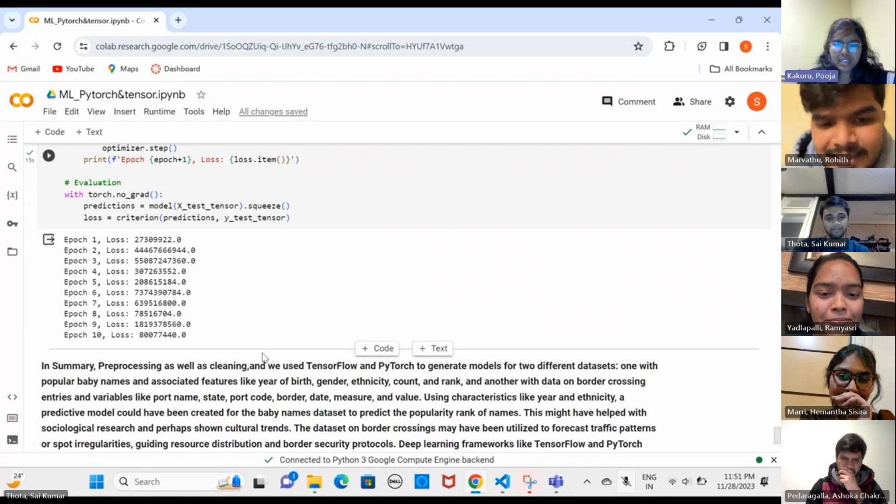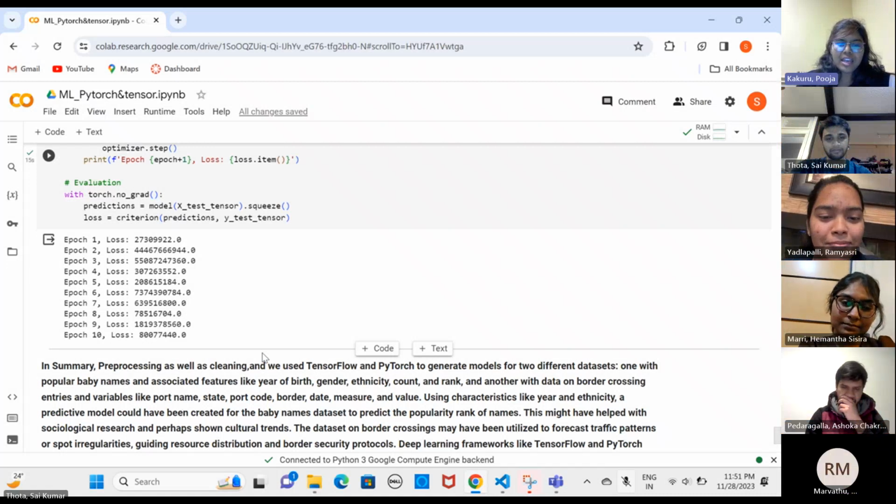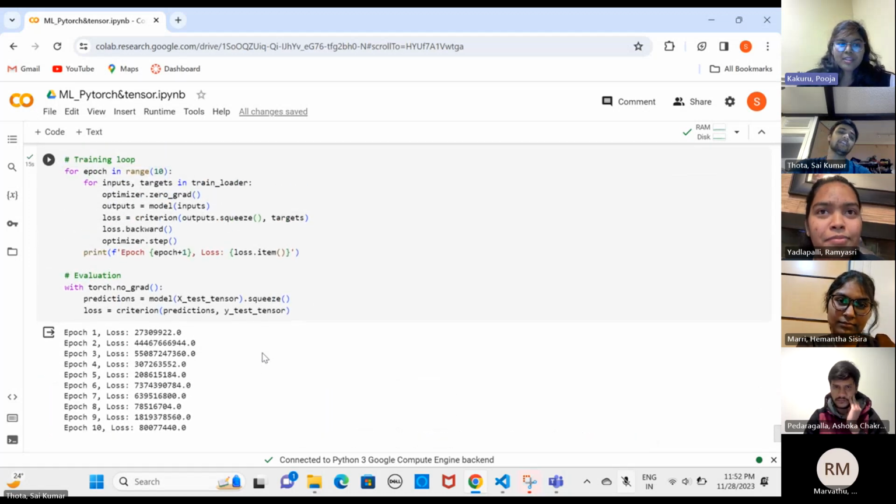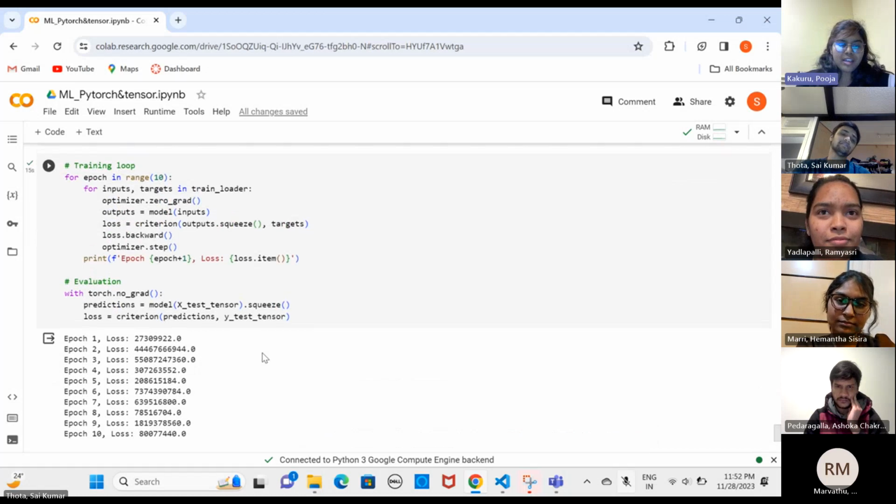Using characteristics like year and ethnicity, a predictive model could have been created for the baby names dataset to predict the popularity rank of the names. This might have helped with sociological research and perhaps shown cultural trends. The border crossings dataset may have been utilized for forecasting activities. And this is the output we got from this code.